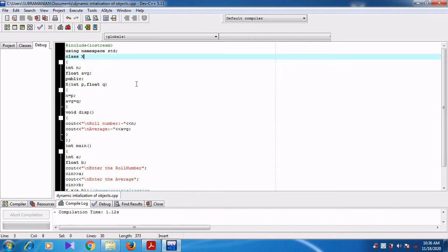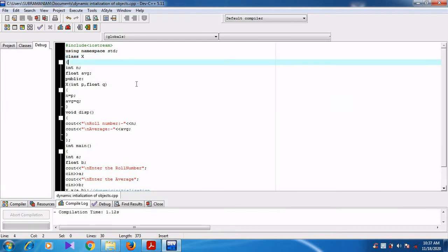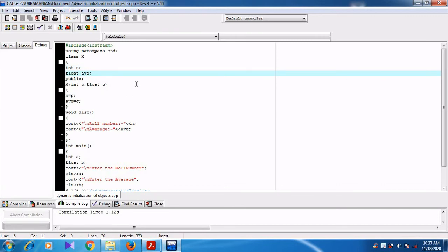Try to avoid uppercase, but if you are giving capital X, you should follow it everywhere. So X is the class name, then int n, float average. n and average are data members that come under private.